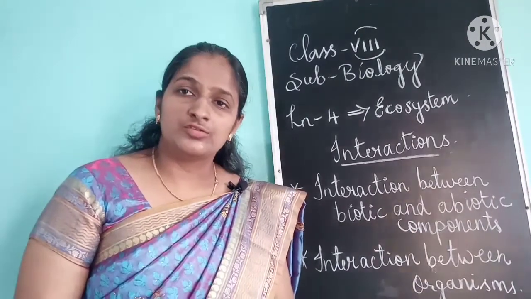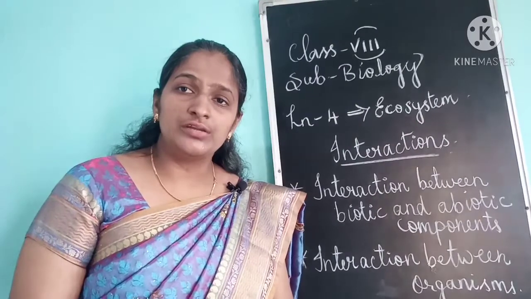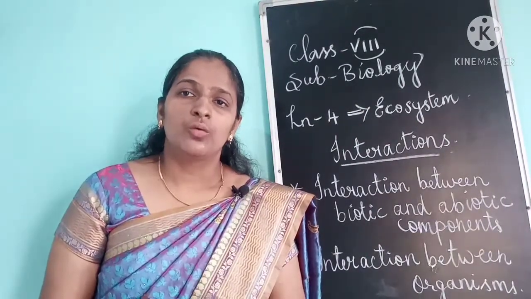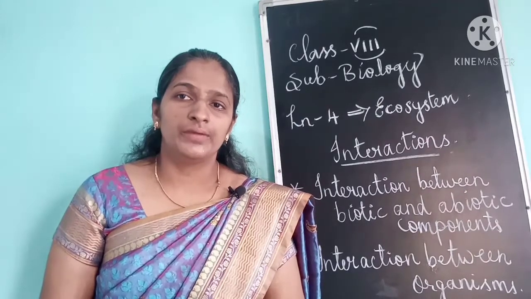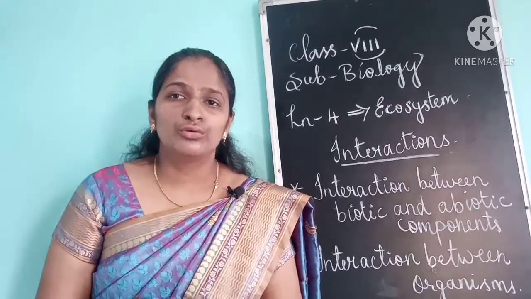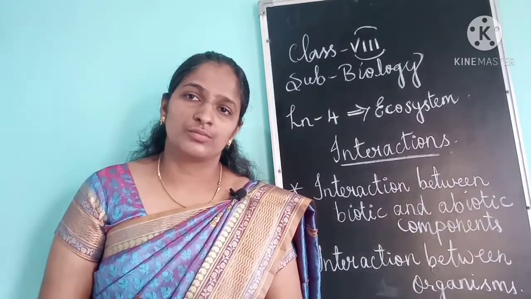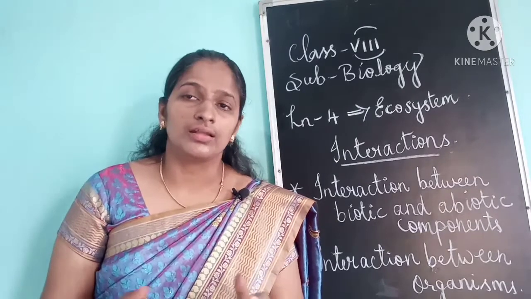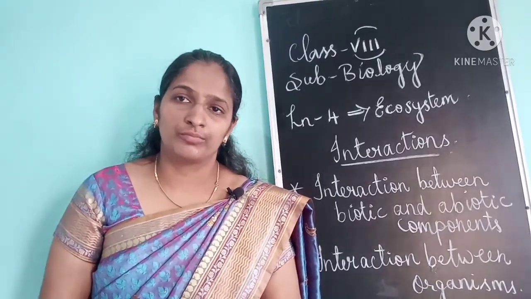And the next topic is predation. Predation is also a negative interaction. In predation, one animal is killed and eaten by another organism. Predation involves two different species of organisms. Here one animal kills another animal and gets its food from it.